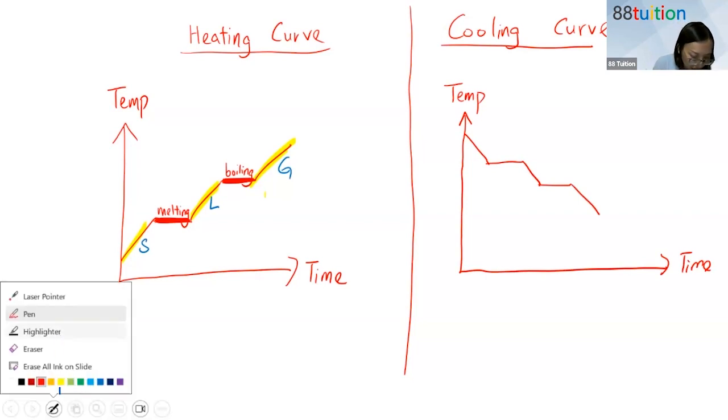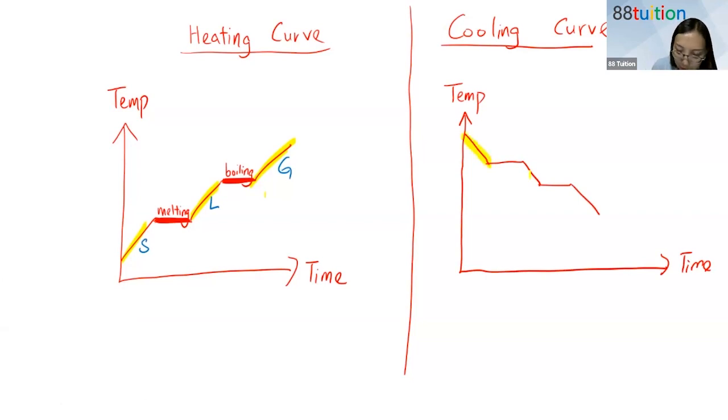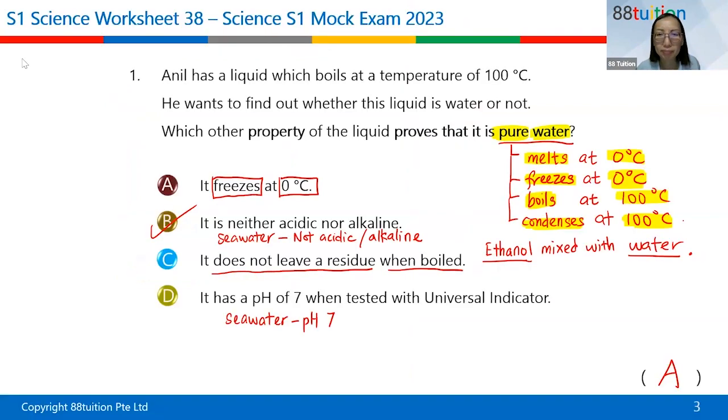So let me highlight the three slopes. So this slope, and this slope. Can everybody name me what is the first slope? What should I start off with? Can you type into the chat what is this slope? What is the physical state? The yellow one, this part, the yellow highlighted one. Good job, Harvard. Good job, Aaron. Good job. Harvard, Andrea, Aaron, correct?